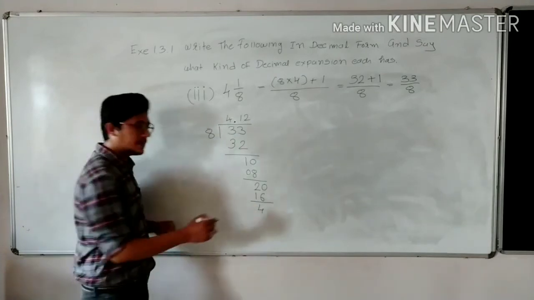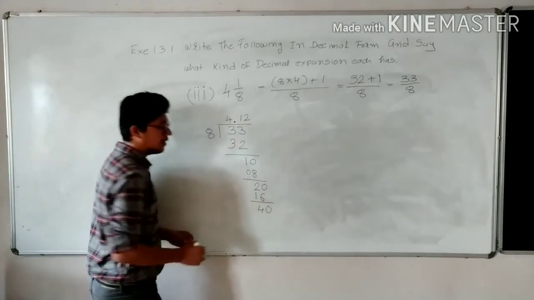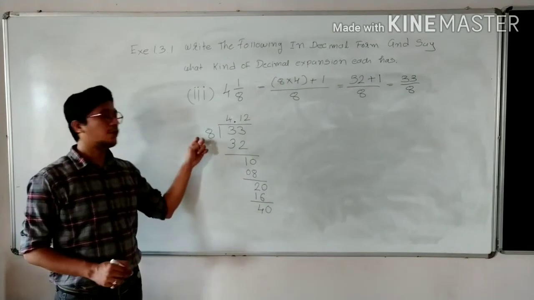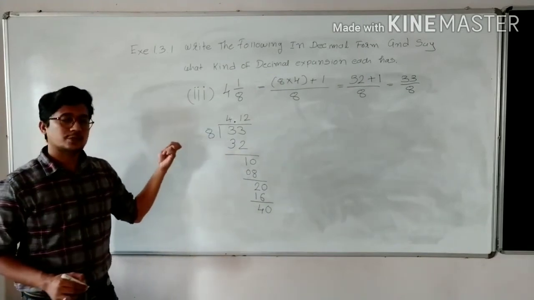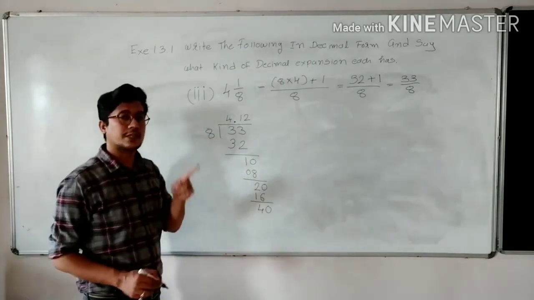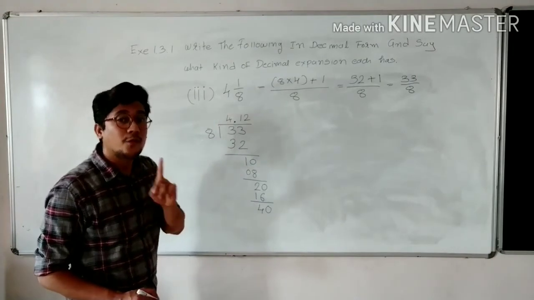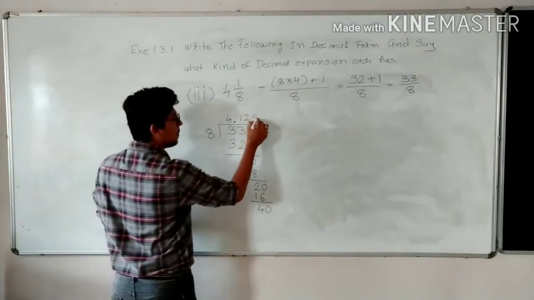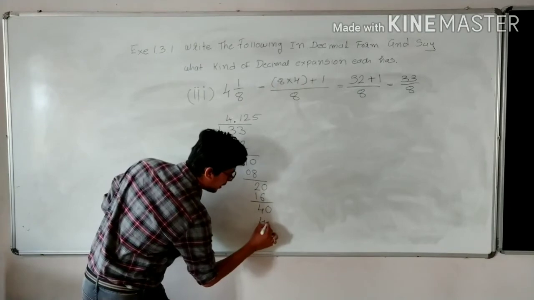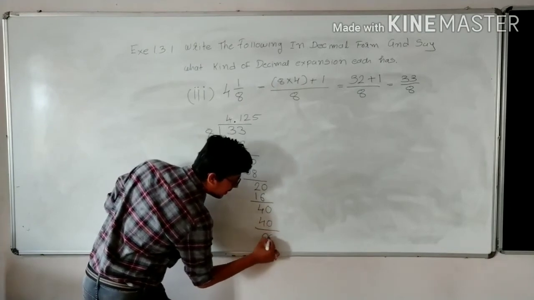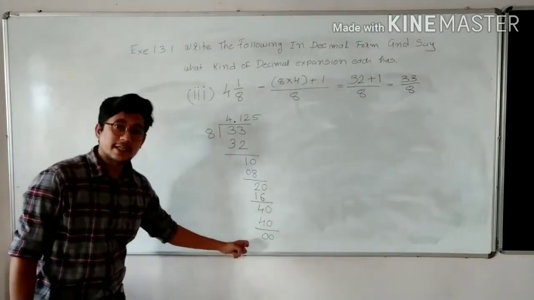Again 4 is less than 8, put 0 here. Now 40, follow the table of 8. 8 ones are 8, 8 twos are 16, 8 threes are 24, 8 fours are 32, 8 fives are 40. So 8 fives are 40. The remainder gets 0.